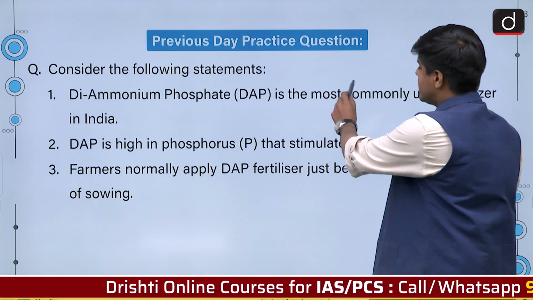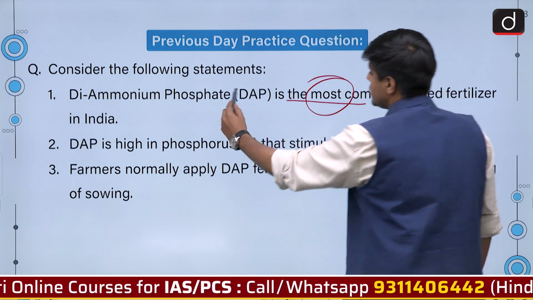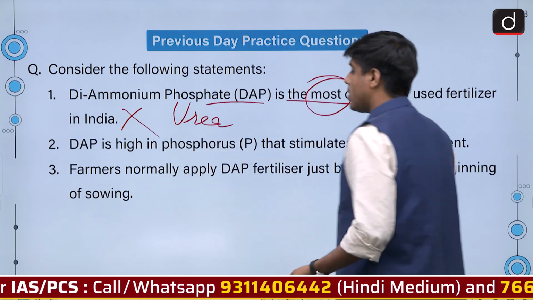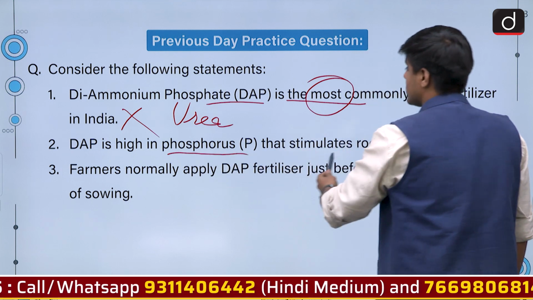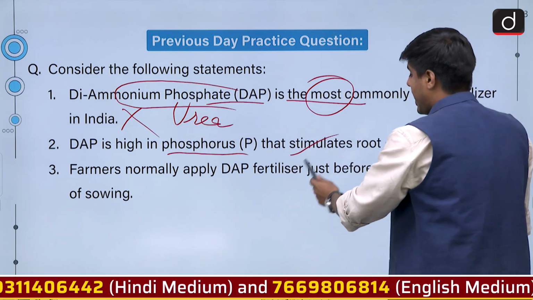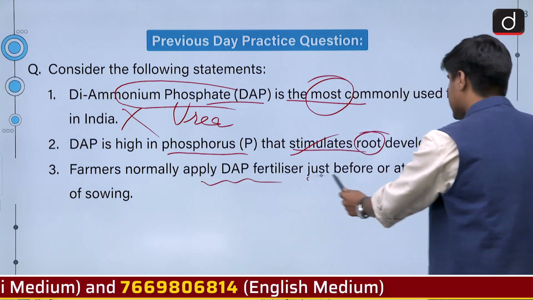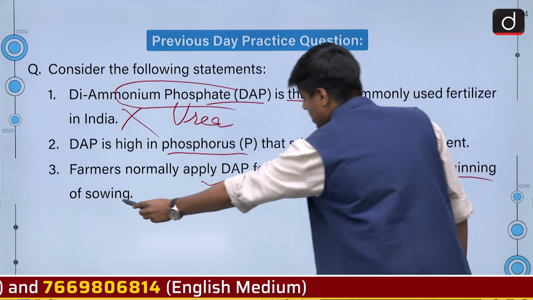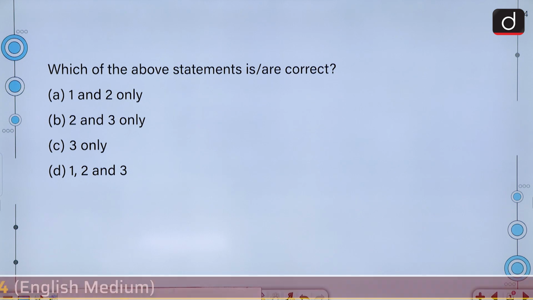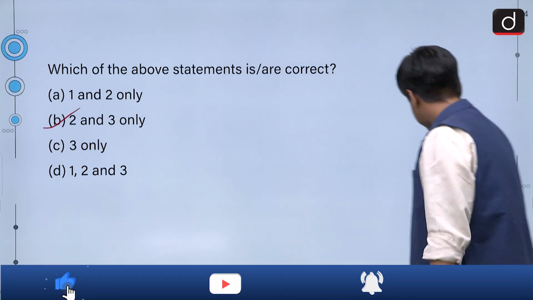Now, first thing, it is not the most commonly used fertilizer. Basically, urea is the most commonly used fertilizer. So, this statement is wrong. Yes, it is high in phosphorus as is evident from the name. So, this statement is correct and it stimulates root development. Also, it is applied just before or at the beginning of the sowing. So, basically, first statement is wrong and 2 and 3 are correct. So, the answer for this question is option B.